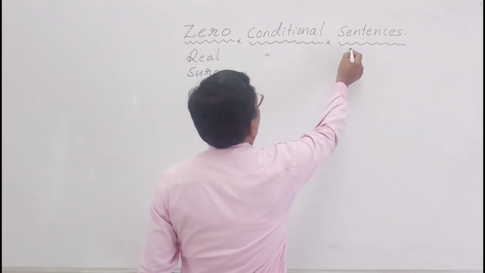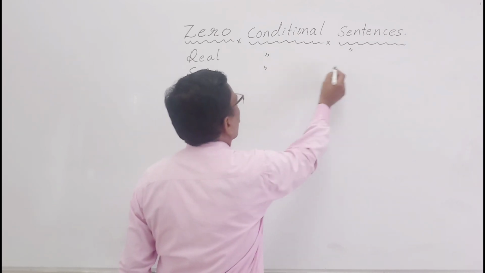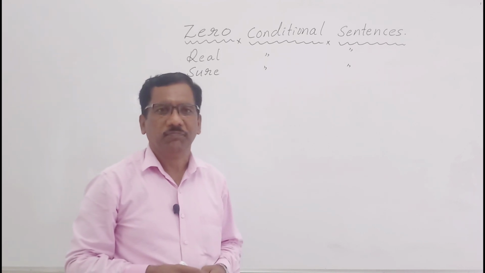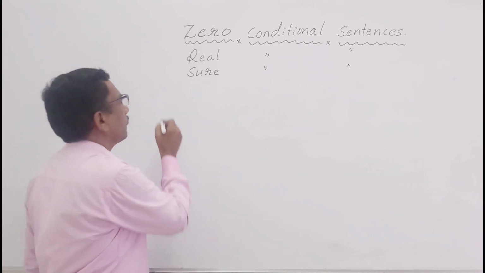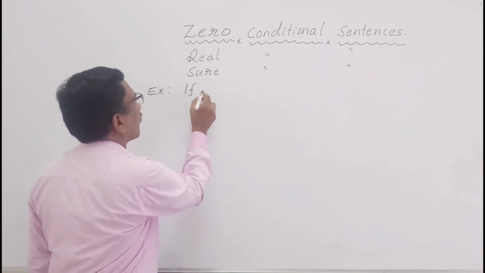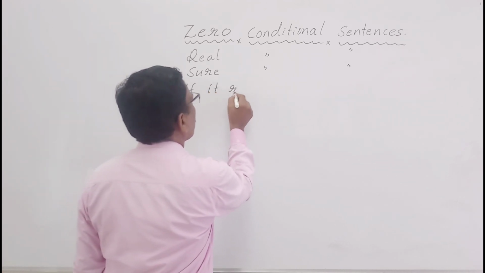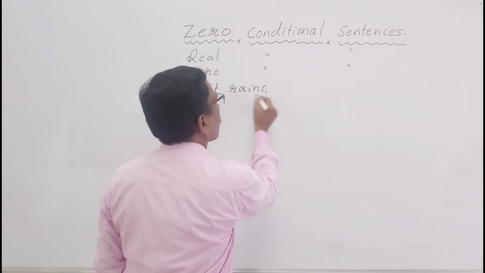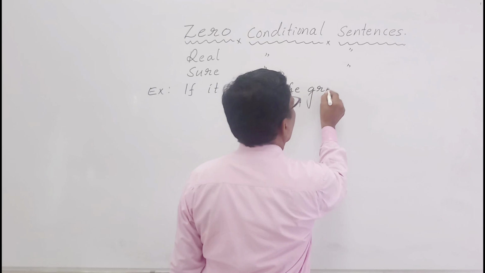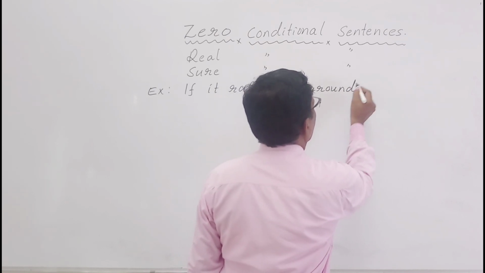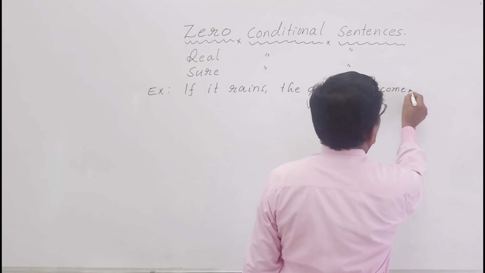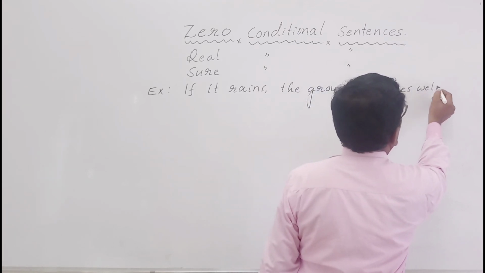For example, if it rains, the ground becomes wet. See here.